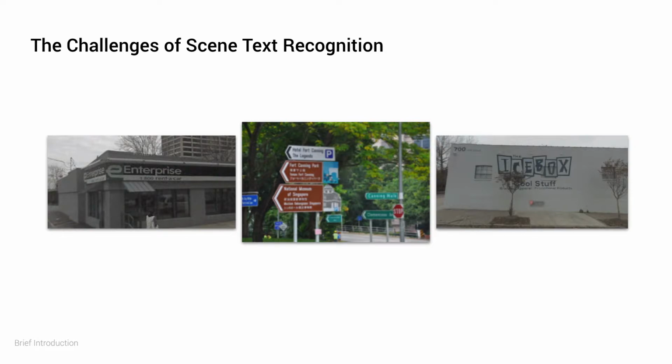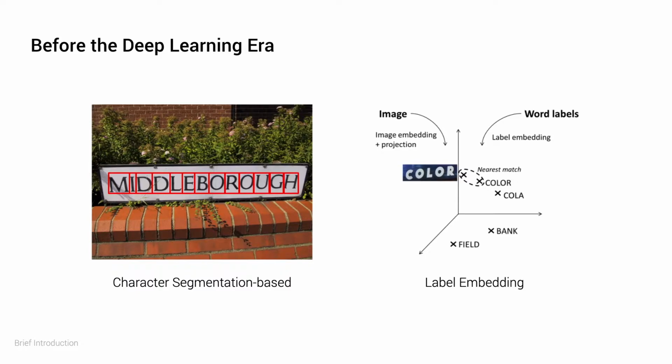In fact, text recognition is just one out of two steps from the entire text transcribing process, the other step being text detection. In the past, text recognition methods mainly extract low or mid-level handcrafted image features. They generally comprise three steps, namely image pre-processing, character segmentation, and character recognition. Much of the efforts back then were focused on the designing of the image features in order to segment the characters as accurately as possible, which was considered to be the more difficult task out of the three. Some examples of these past text recognition methods include character segments-based algorithms and label embedding, which performs a matching between strings and images based on a distance metric.